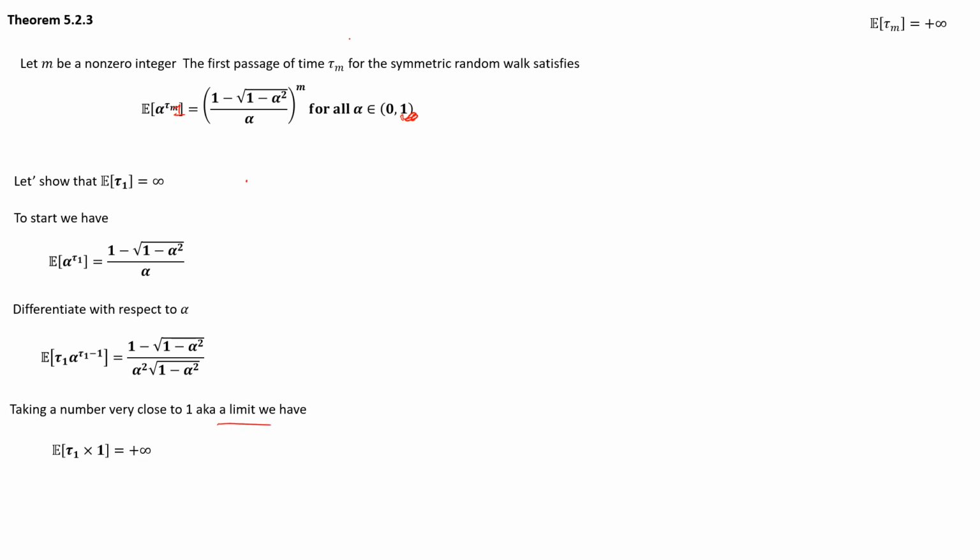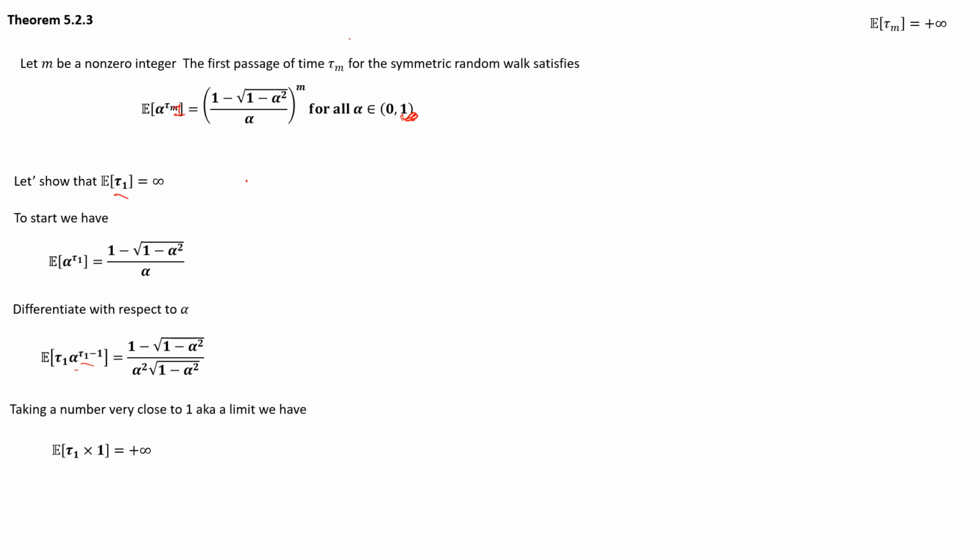So by doing that, we'll find this expression. Naturally, this is just 1 to the power of something. We don't care what that thing is, it's going to be 1. So great, now we managed to get rid of this term, because that's what we're trying to show. So there's this infinity now. We're saying that if we take this limit as alpha tends to 1, we're going to get plus infinity.